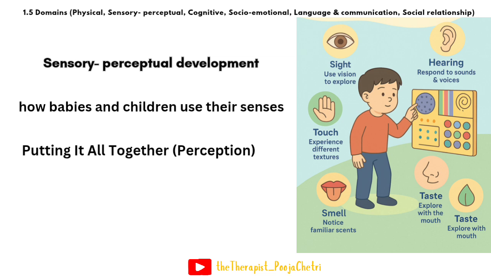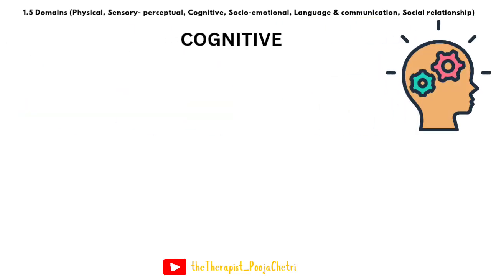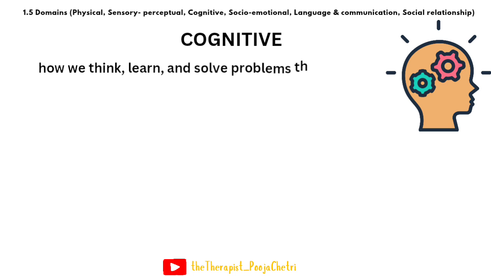The next one, one of the most important domains, is cognition. The cognition domain of development refers to how we think, learn, and solve problems throughout our life.